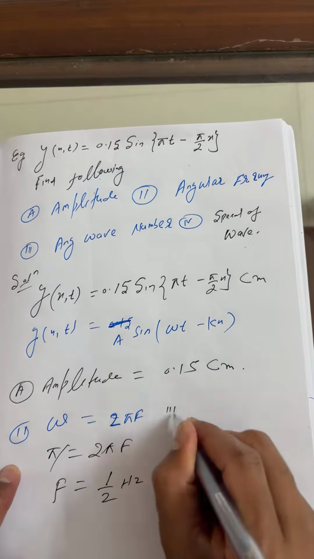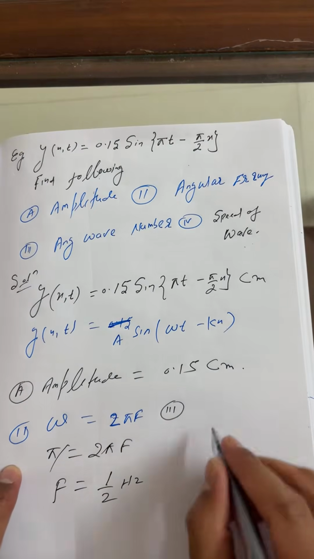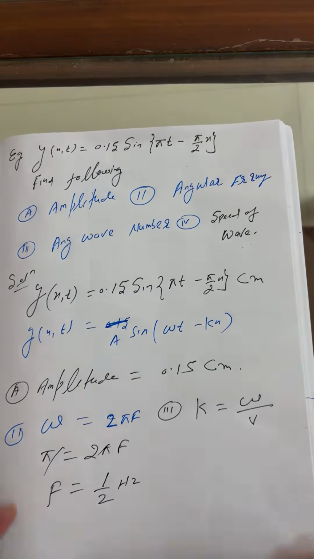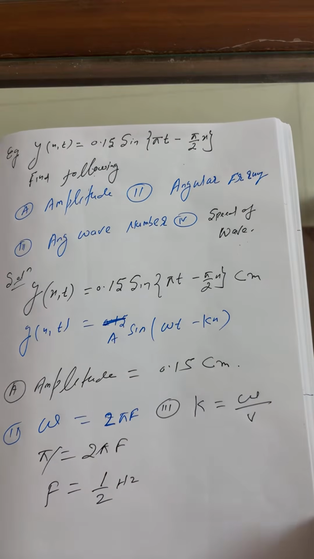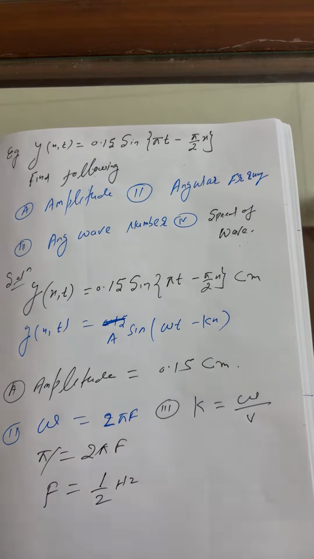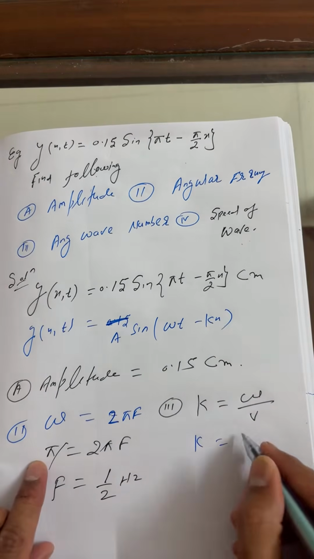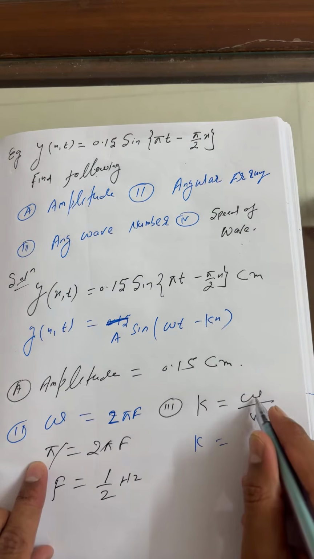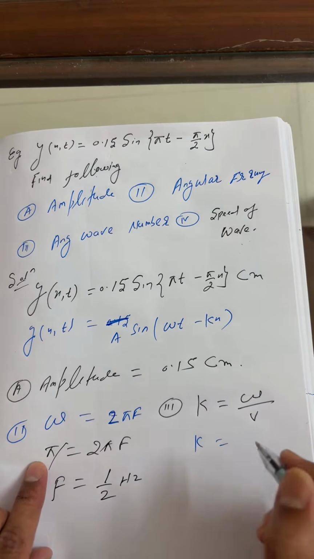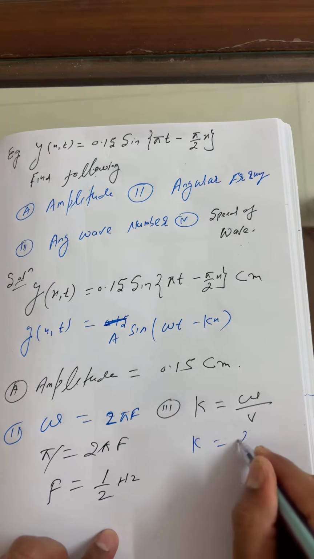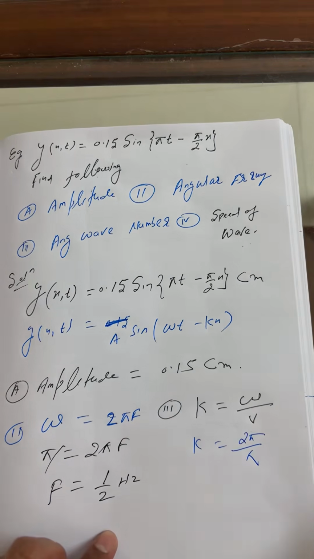Second part done. Third part, what we have to find? Angular wave number. This is k. K is omega by v. Omega remains pi only. Or do one thing here, k we can also find as 2 pi by lambda.